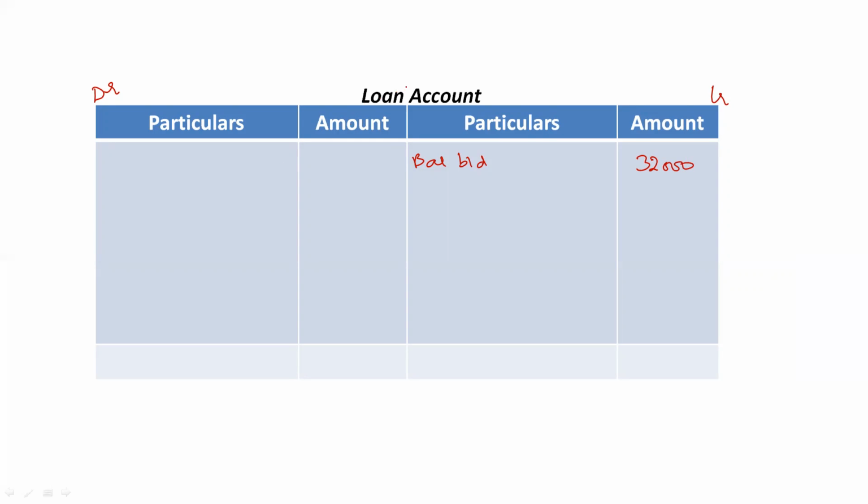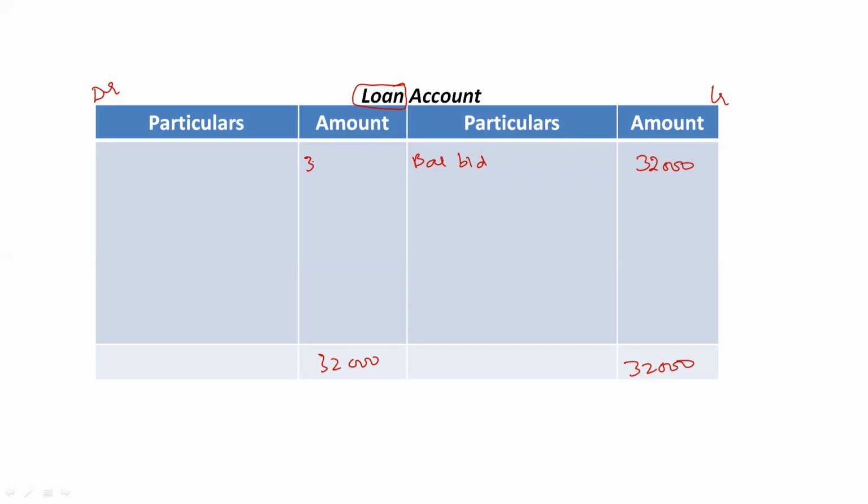Loan is the liability for the firm, and for every liability account, the opening balance will be on the credit side. So just close the account, 32,000 and 32,000.